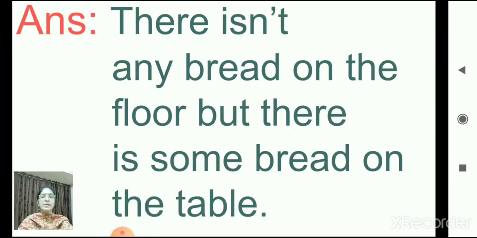There isn't any bread on the floor, but there is some bread on the table. Let's read once again. There isn't any bread on the floor, but there is some bread on the table.